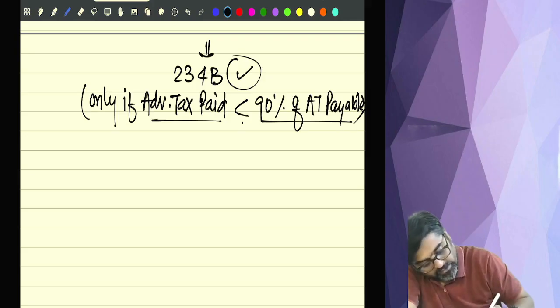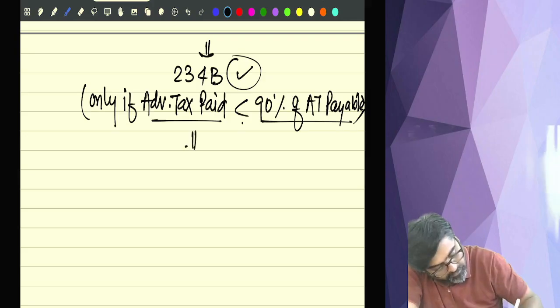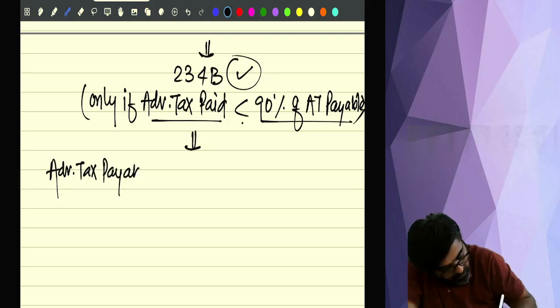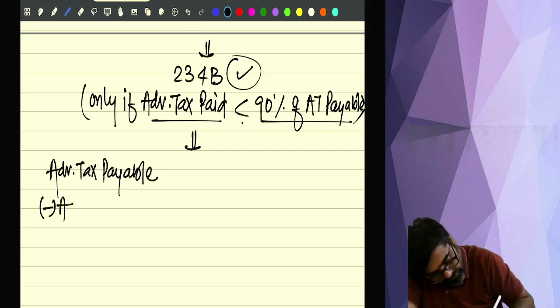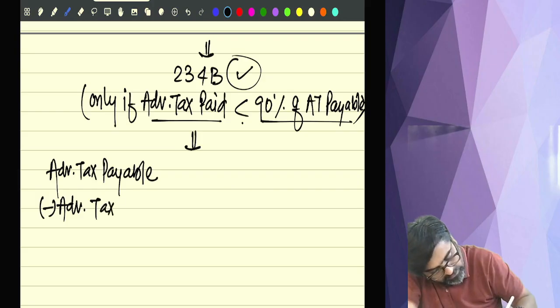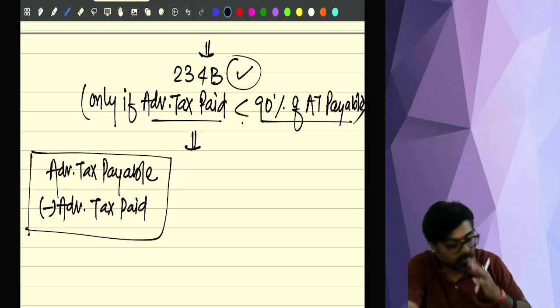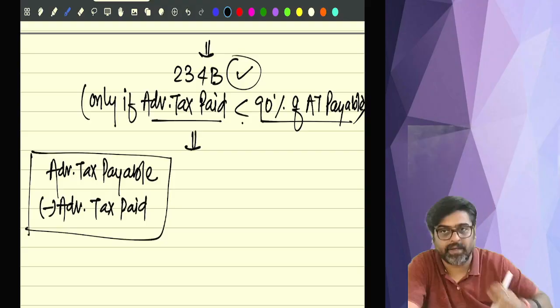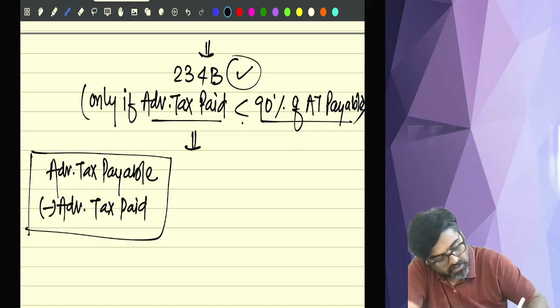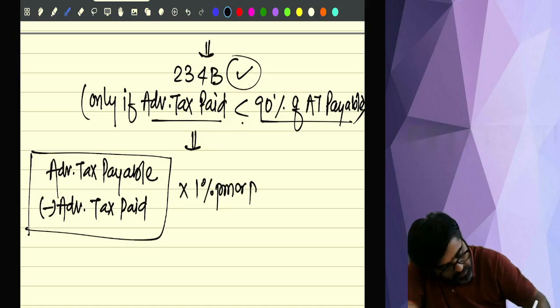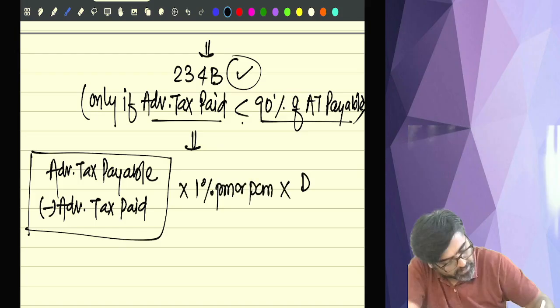How much interest, sir? Interest will be advance tax payable minus advance tax paid. This is the amount of advance tax which you have not paid. This amount of default is multiplied by 1% per month or part of a month, and multiplied by the delay period.